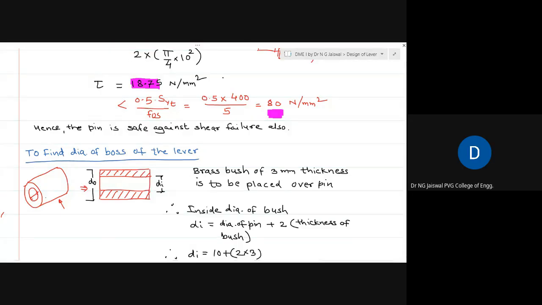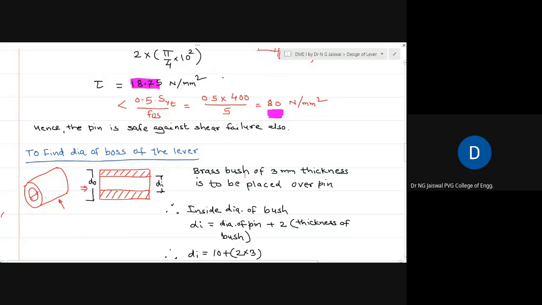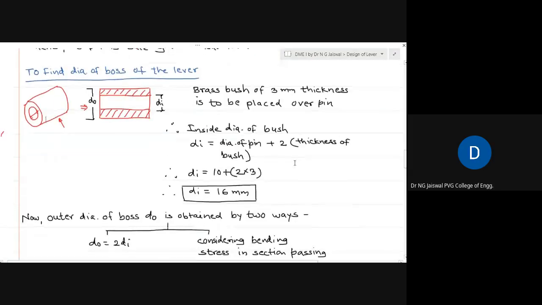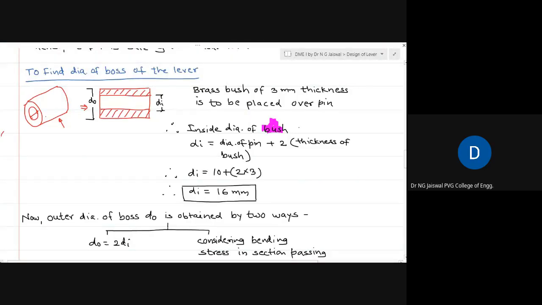When we put a bush of 3 mm thickness on the pin, the inside diameter of the boss is equal to the diameter of pin plus 2 times the thickness of bush.